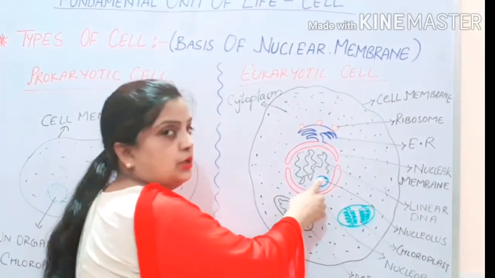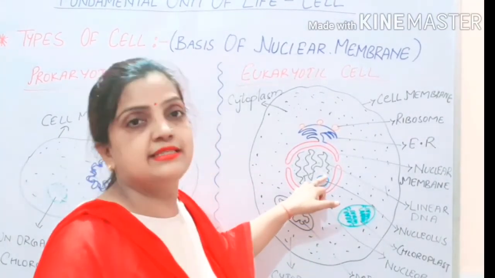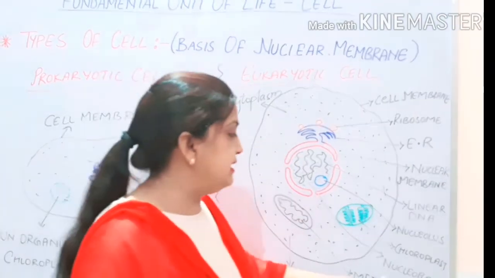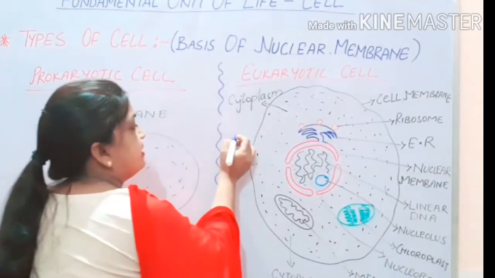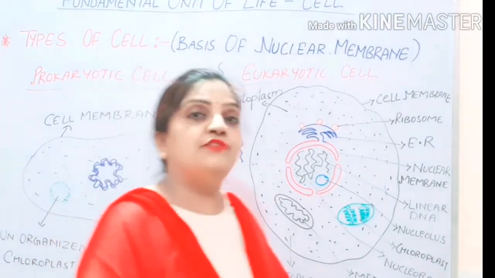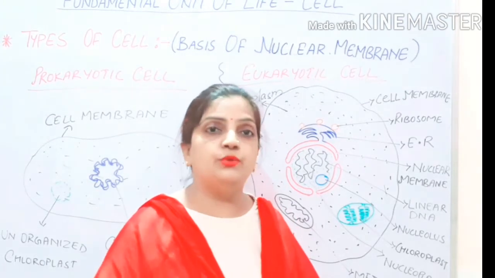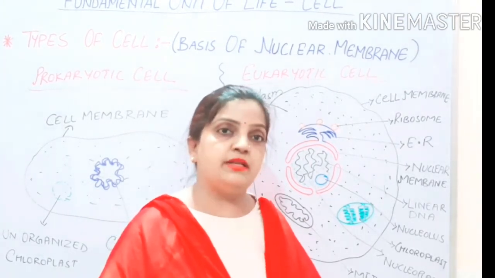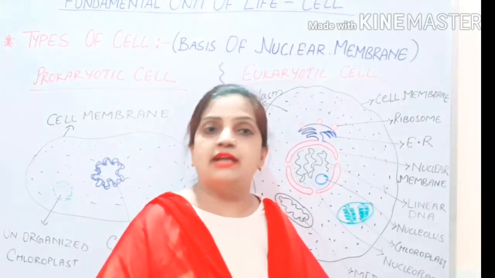Now this is nucleolus. Nucleolus is also present inside the nucleus itself. And the DNA is linear DNA. What is linear DNA? Straight DNA. This is the linear DNA, straight. And what is DNA? Full form of DNA: deoxyribonucleic acid. And this DNA, children, is responsible to carry all the characters of a living organism.